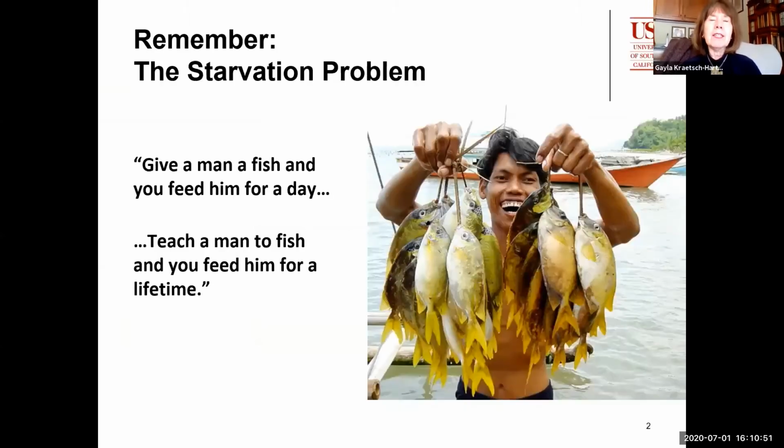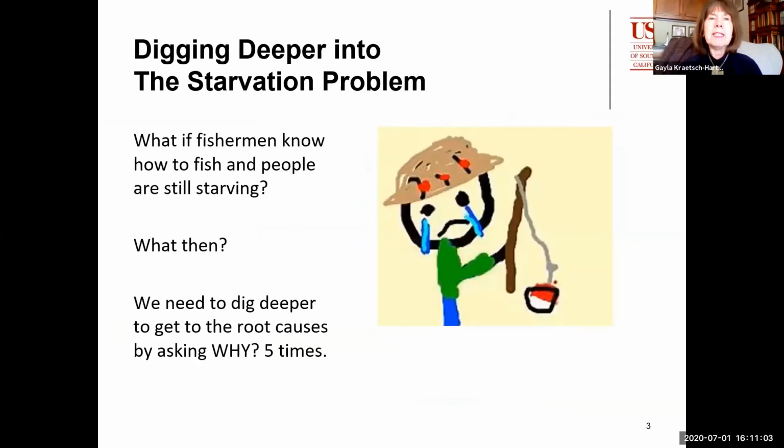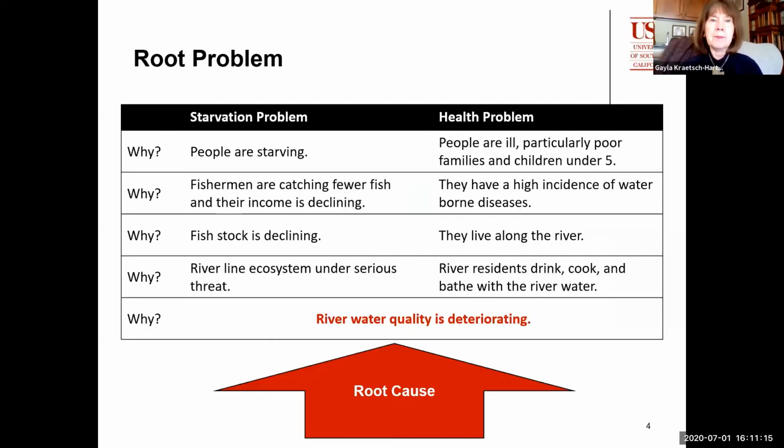You may recall in an earlier video on the starvation problem, I started with the adage, give a man a fish and you feed him for a day, teach a man to fish and you feed him for a lifetime. And we analyzed this problem by digging a little bit deeper. When we dug deeper, we suddenly realized the fishermen know how to fish, but people are still starving. And to get to the root cause, we asked the question why 5 times.